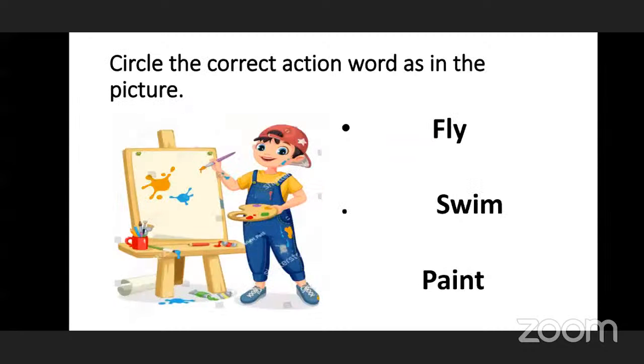Next. So children, what the boy is doing in the picture, what action is being done here? F-L-Y, fly. Whether he's flying? No. Swim, S-W-I-M, swim. Whether he's swimming in water? No. So paint, P-A-I-N-T, paint. Whether the boy is painting? Yes, he's painting a picture with the color brush. So the action word is paint.